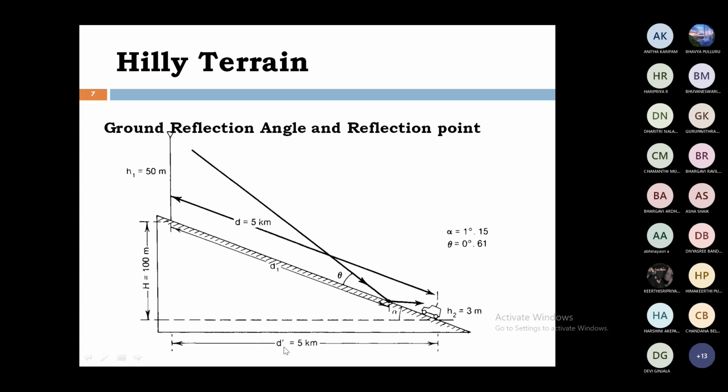Now here another parameter, D dash, is there. D dash is the distance between the transmitter and receiving antenna with respect to the hill. Next, what is the alpha parameter here? Slope of the hill. From this, all these parameters we have to calculate.